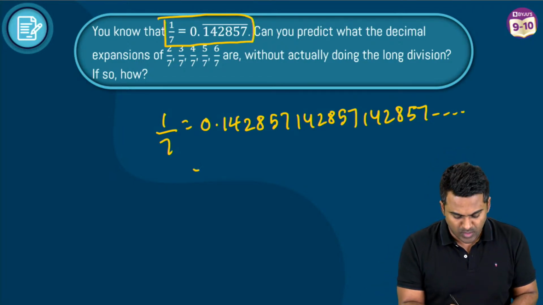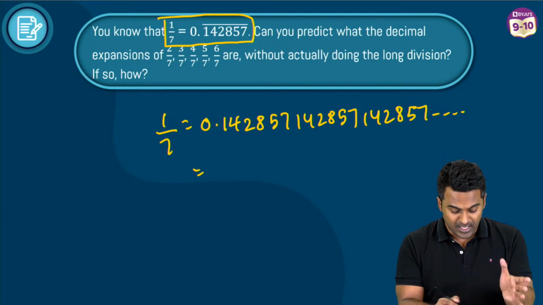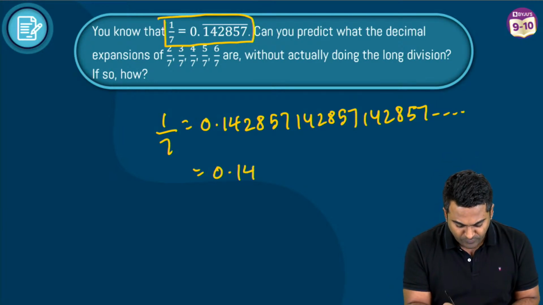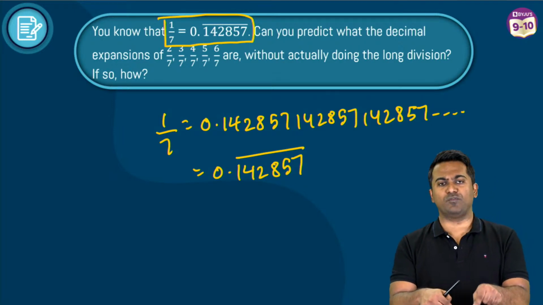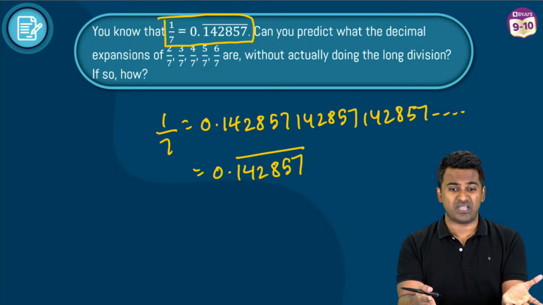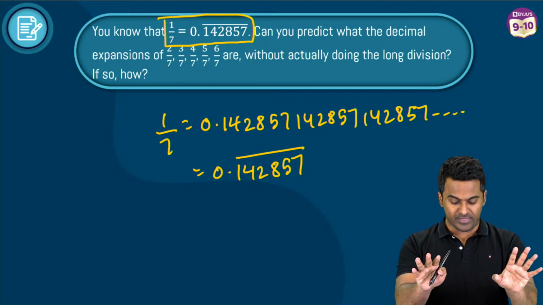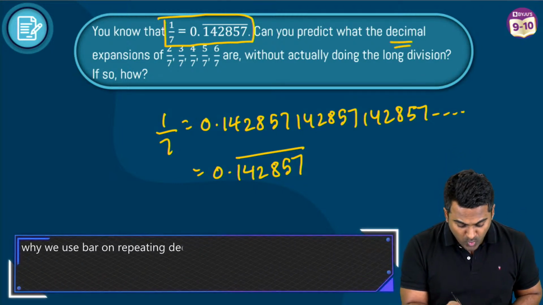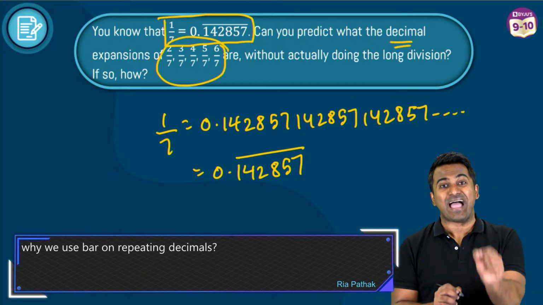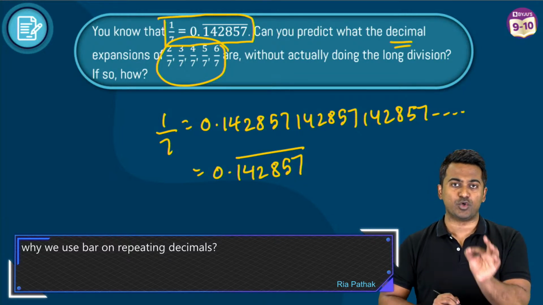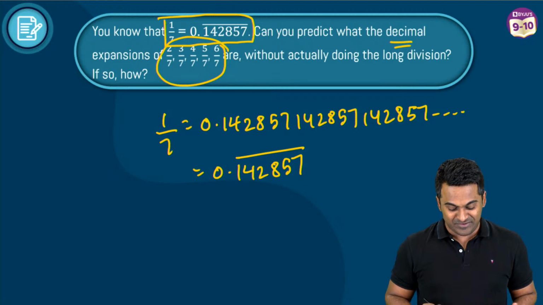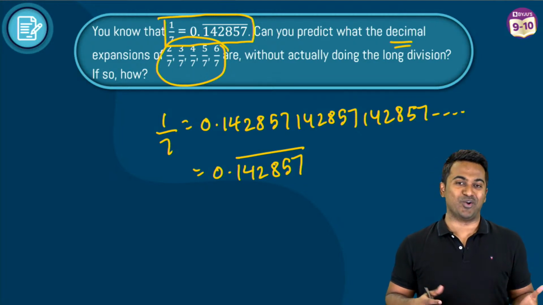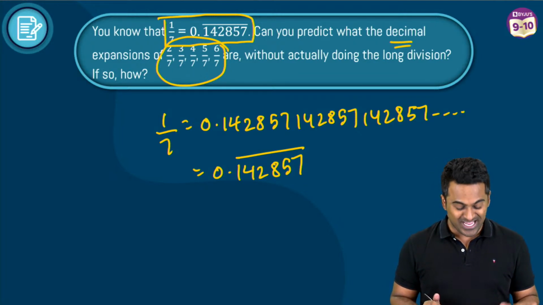Okay, so that's the reason why we don't want to be writing all of that. We simply say this, 0.142857 and we put bar on top of these digits to signify they are repeating. I'm sure you guys are familiar with that. Very good. Now we want to know, based upon the value of 1 by 7 given to us, can we figure out 2 by 7, 3 by 7, 4 by 7, 5 by 7 and 6 by 7, without actually doing the long division? How can we do this?